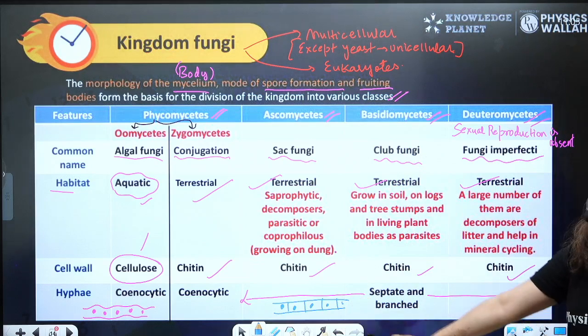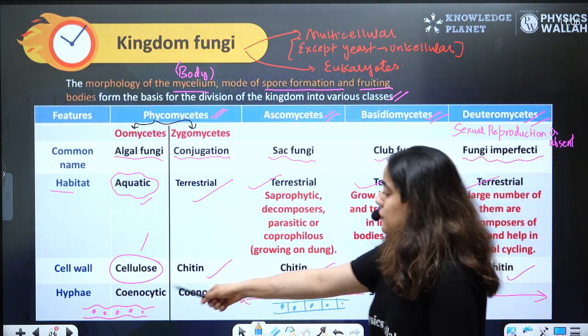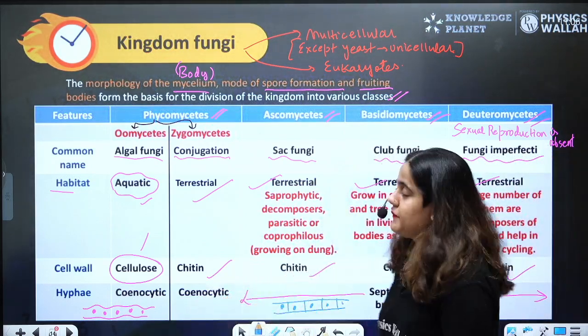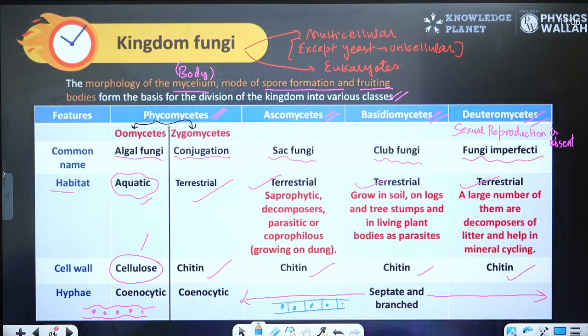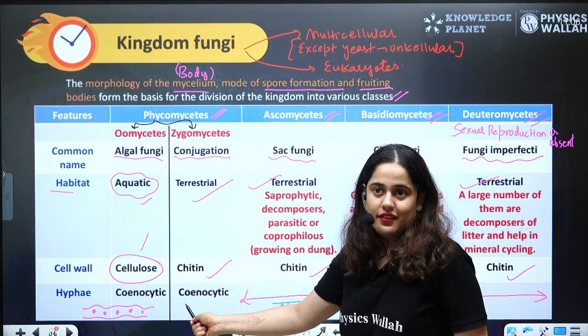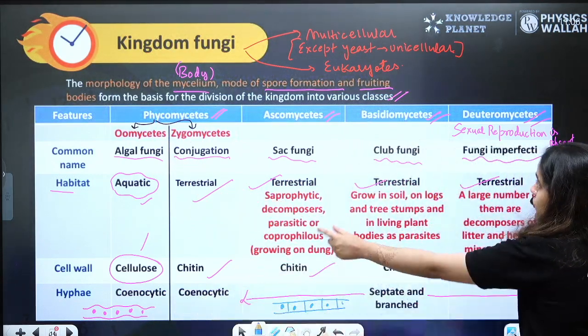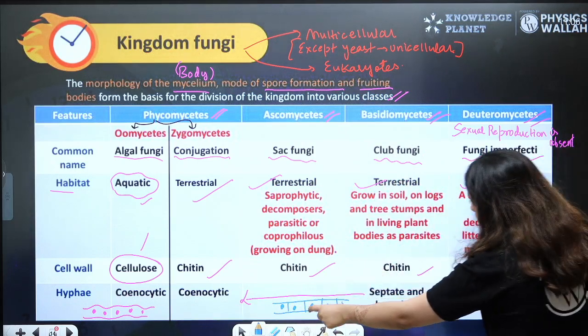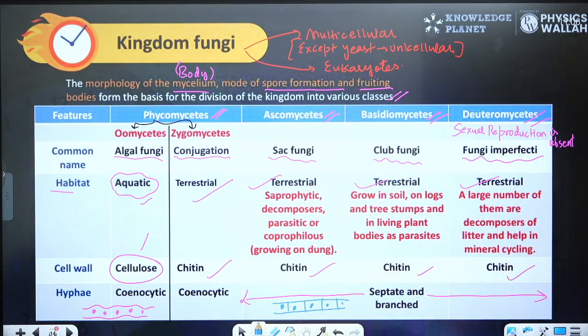This type of body is known as septate, and this type of body is known as cenocytic. So both the members of Phycomycetes, Oomycetes and Zygomycetes, have a cenocytic body, whereas Asco, Basidio and Deutero have a septate body. Okay? I hope this is clear to all of you.